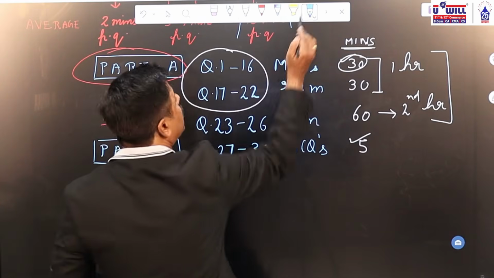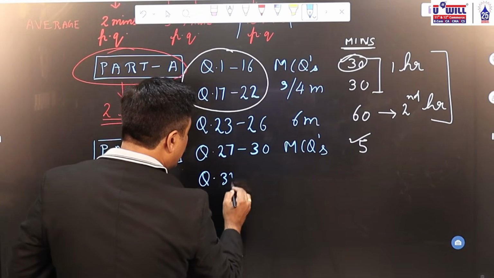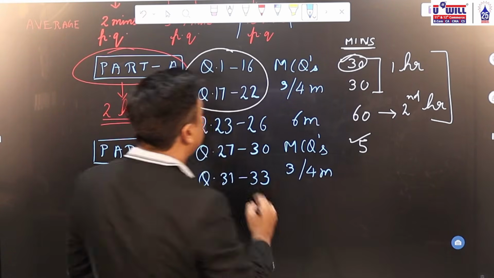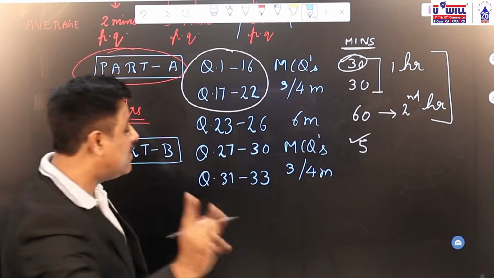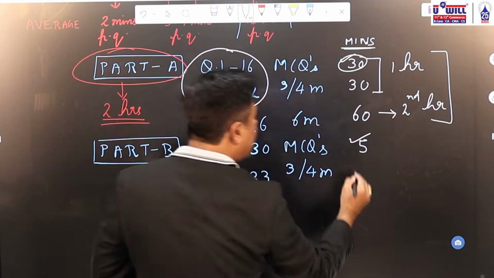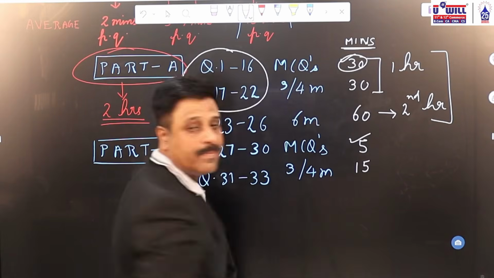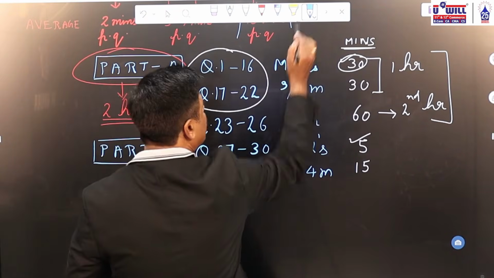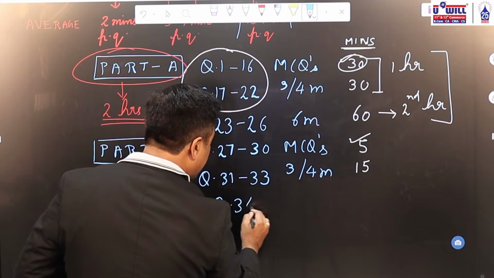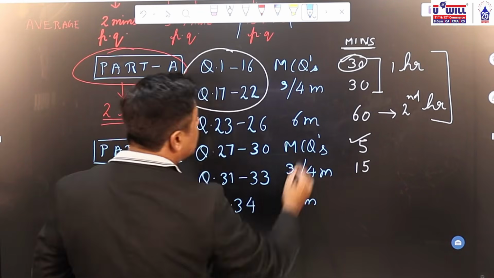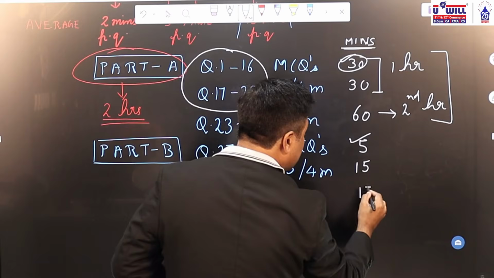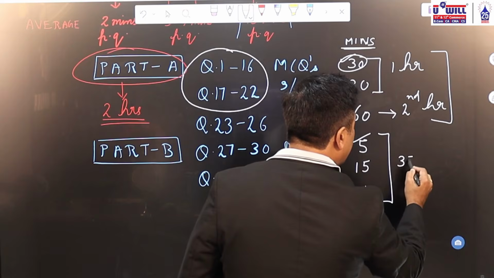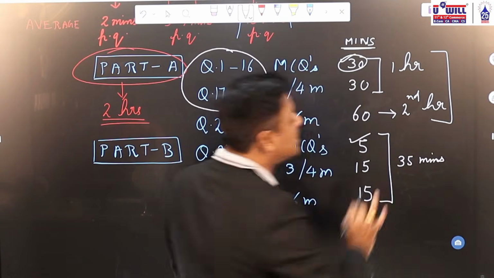Then going further, question 31 to 33 will be either 3 or 4 marker questions. And what did I tell you for 3 and 4 marks questions? 5 to 7 minutes per question. So roughly 15 to 20 minutes you can devote over here; 5 minutes extra is also fine. And the last question, 34, will be cash flow statement, a 6 marks question. Again you devote 15 minutes for the same.